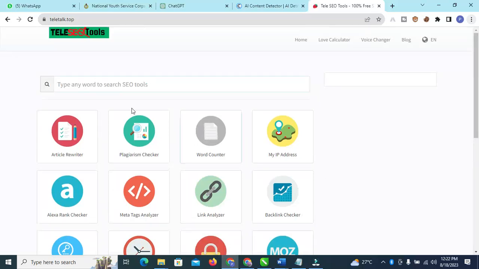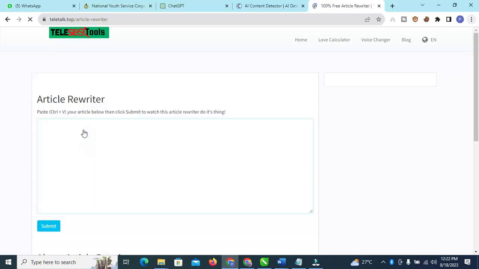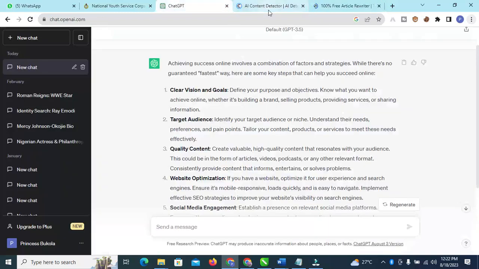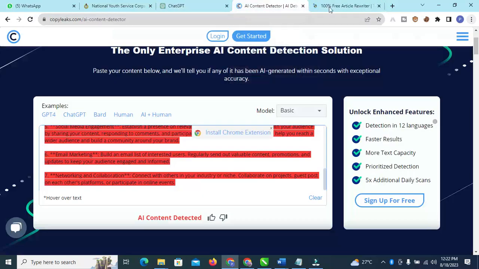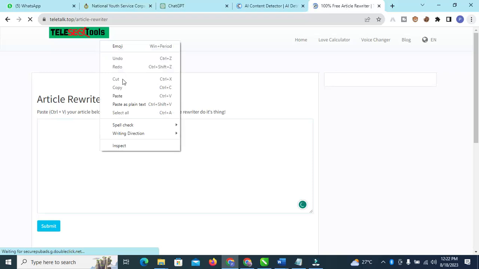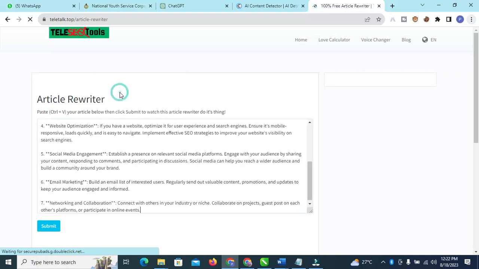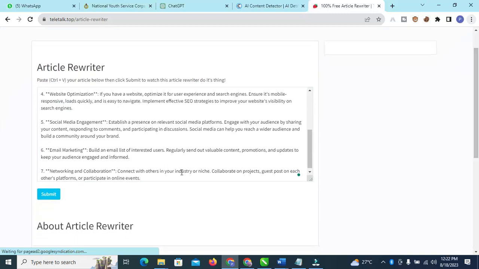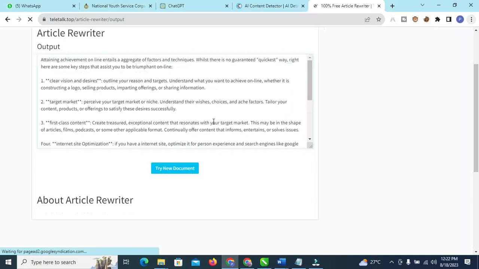Without wasting much of our time, let us go to the text I copied from ChatGPT, that is this text that is on the copy paste as well. Then I'm going to paste it here. So I'll just Control V, right click and paste. This one doesn't even take time at all. Once I paste it here, I'll click on submit. As you can see, it's done.